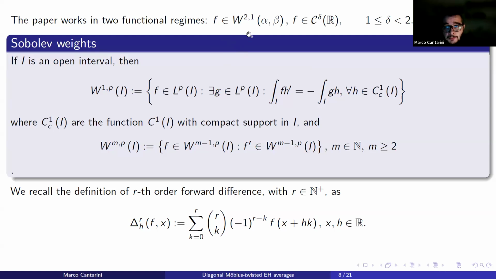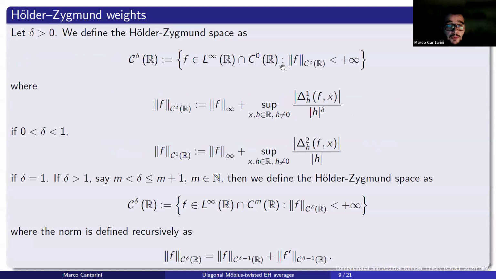If f is less regular with respect to the previous case, we will need to evaluate a second order forward difference of f, and you can find the definition in the last line of this slide. So in order to control this object, we will need to take f in this functional space. So essentially, this choice is connected to the main technique.